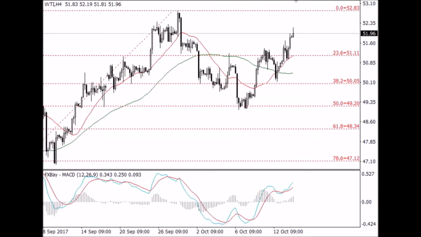Despite the bullish signals, analysts warn that the Organization of the Petroleum Exporting Countries needs to extend its agreement to reduce oil output beyond its current March 2018 expiry date in order to rebalance the market. The original deal struck nearly a year ago between OPEC and 10 other non-OPEC countries led by Russia was to cut production by 1.8 million barrels a day for 6 months, and the agreement was extended in May of this year for a period of 9 months until March 2018 in a bid to reduce global oil inventories and support oil prices. The cartel's next meeting is set for November 30 in Vienna.